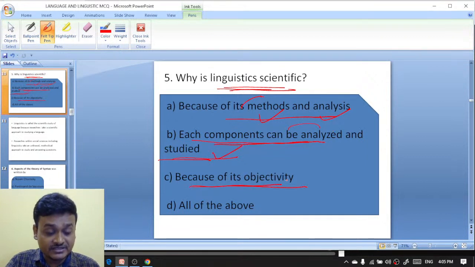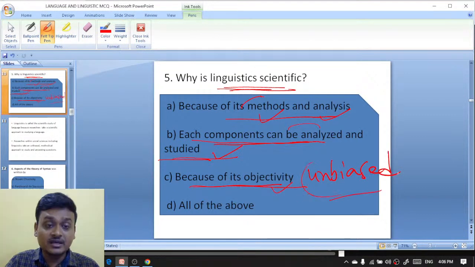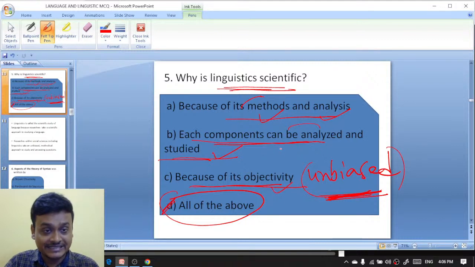And because of its objectivity, it is very true that linguistics is unbiased. It is not that you speak from your own mind and say it will be like this, or it cannot be like that. So the objectivity of linguistics is very powerful. It is not subjective, it is rather objective. That's why all of the above is the right option. Linguistics is scientific because it is methodical. Each component of a word or a sentence can be analyzed and studied, and it is an unbiased instrument.